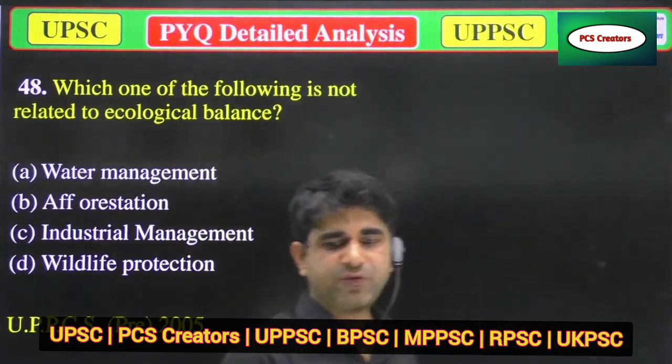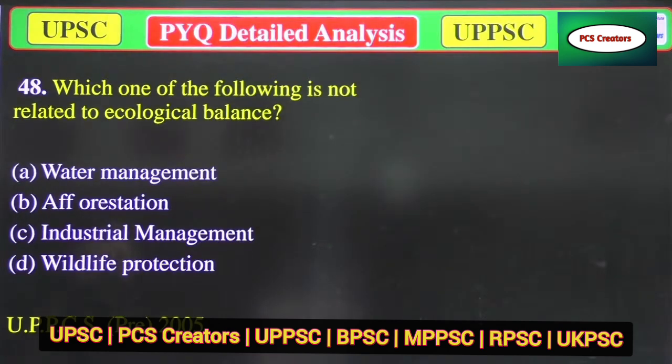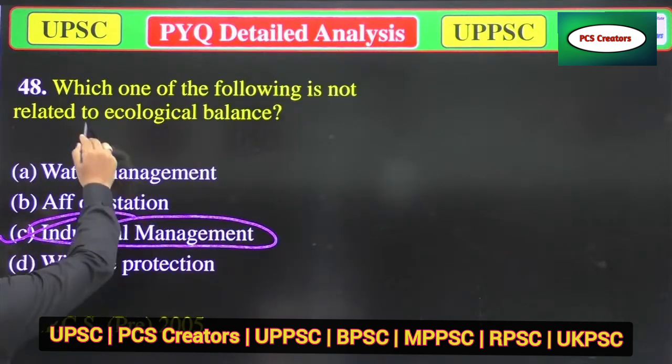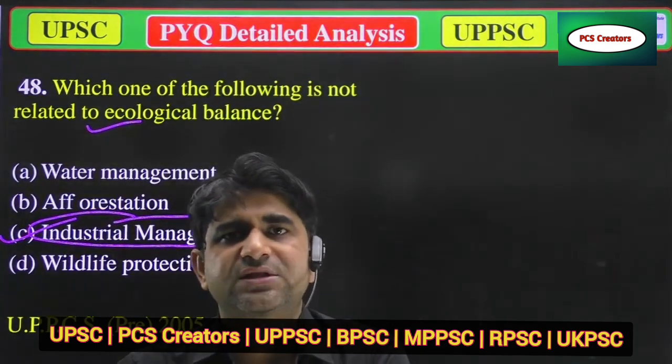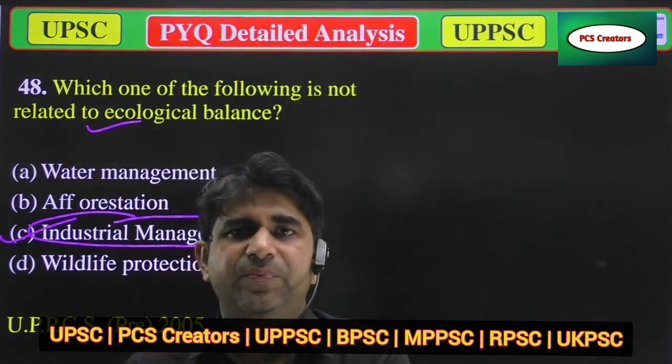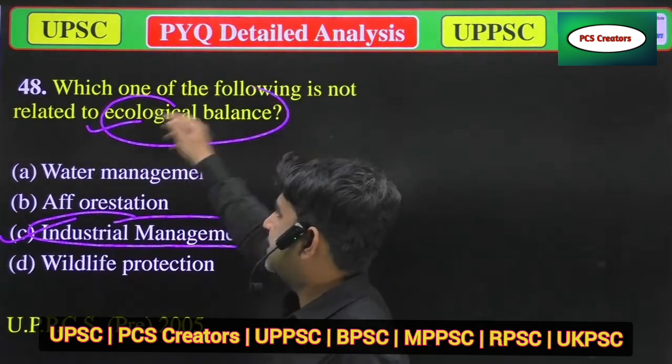Now we'll move to the next question. Which one of the following is not related to ecological balance? A. Water management, B. Afforestation, C. Industrial management, and D. Wildlife protection. So the correct answer is industrial management, because industrial management does not have a huge responsibility in the field of ecological management. So option C is correct.